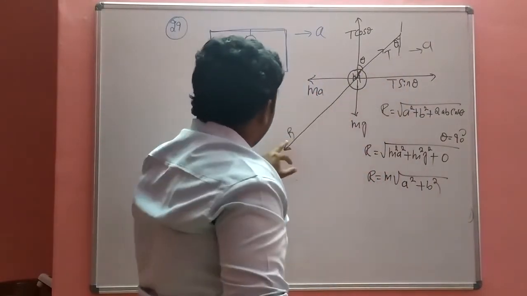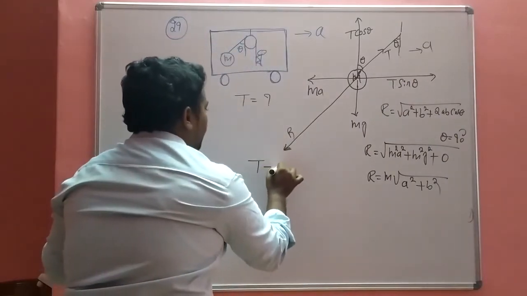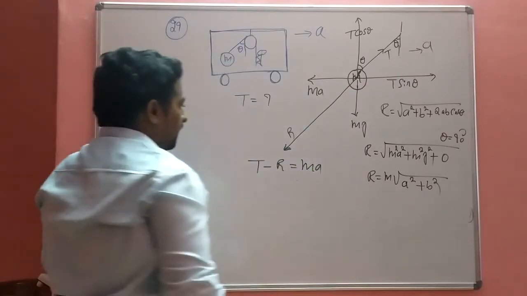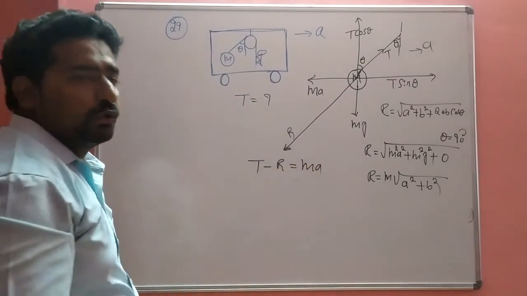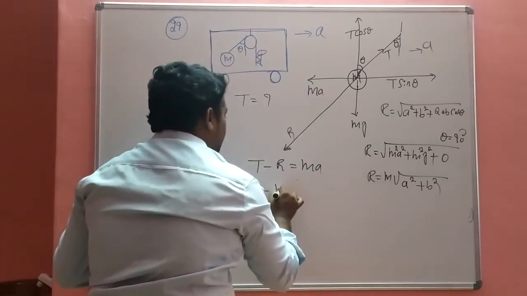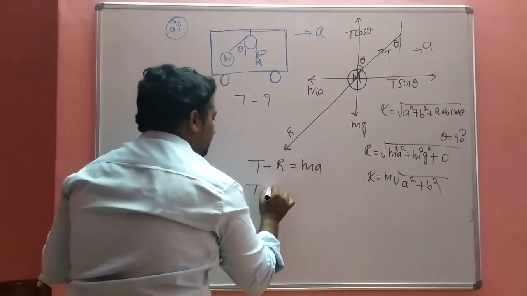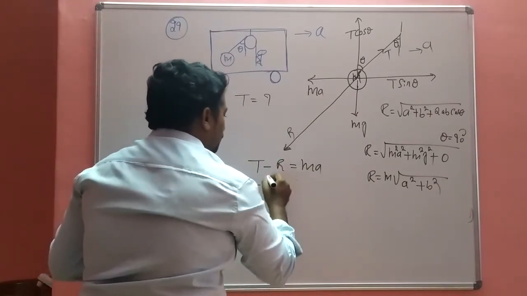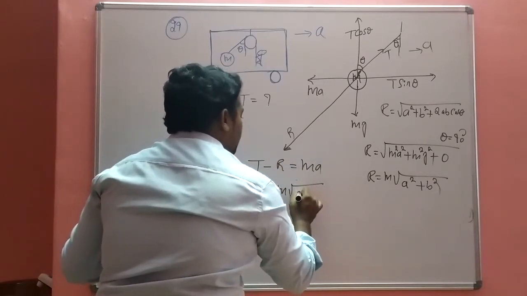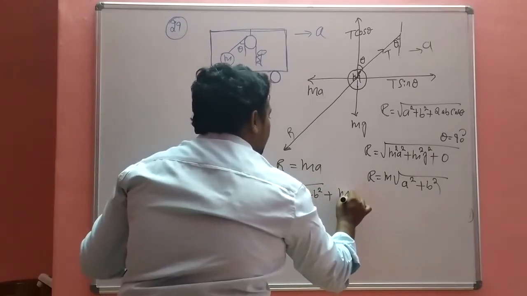So T minus R is equal to what? Net force is equal to ma. Then T minus R, directly putting the value, T is equal to m square root of a square plus g square plus ma.